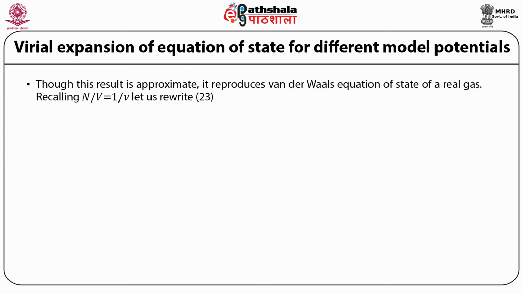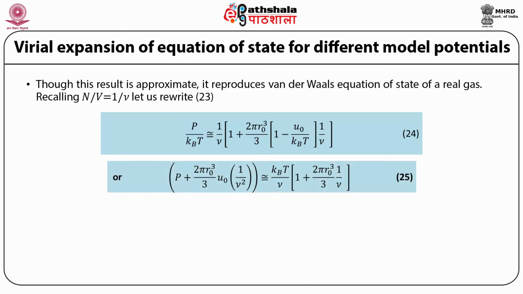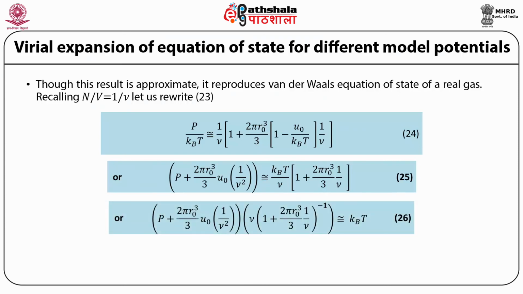Recalling n/V is equal to 1/ν, let us rewrite 23 as P/kBT approximately equal to 1/ν times [1 plus 2π r0³/3 times (1 - u0/kBT) times 1/ν], or P plus 2π r0³/3 u0 multiplied by 1/ν² is approximately equal to kBT/ν multiplied by [1 plus 2π r0³/3 into 1/ν],